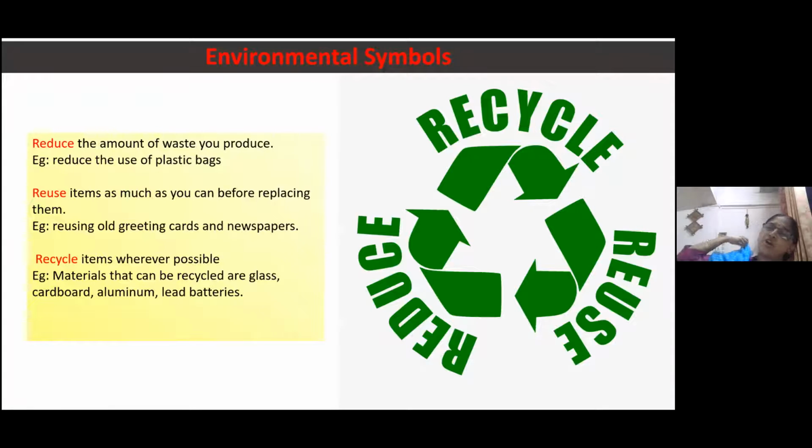Why is it so? Because its starting letter is R. Reduce, reuse, and recycle. 3 arrows are there, so it is also called a 3R mantra. Now we will take some examples to explain this, so you will get a better idea.